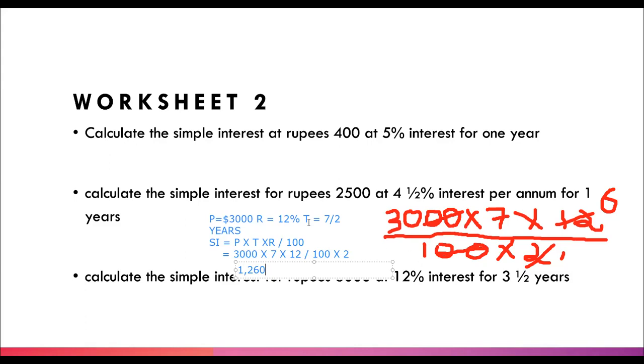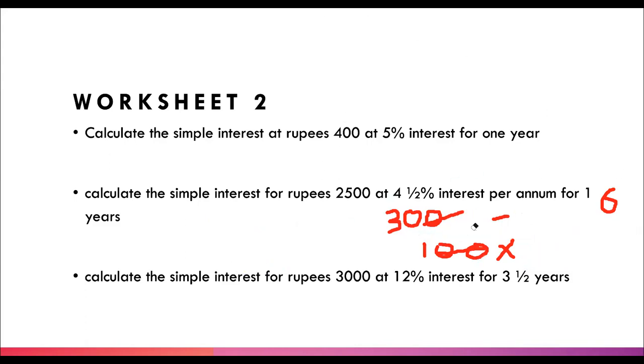1260. So if you are depositing 3,000 rupees, not dollars, remember to put that symbol or else your marks will be deducted. 3,000 rupees for 7/2 years at 12% per annum, you will get 1,260 rupees extra. Great.